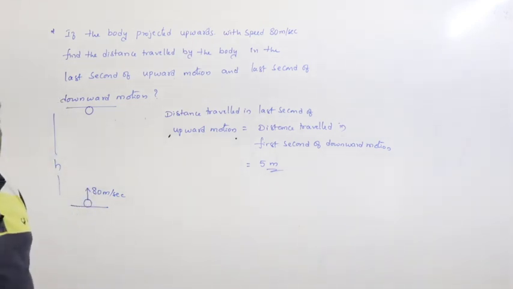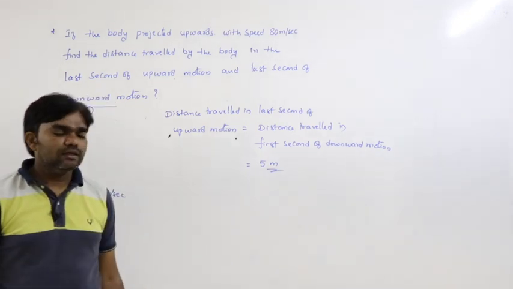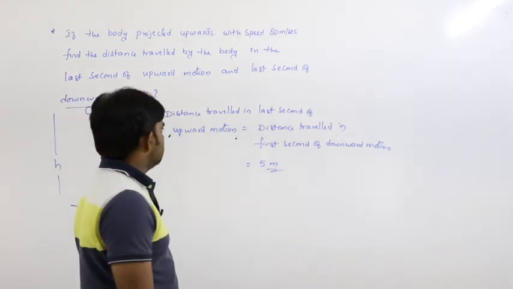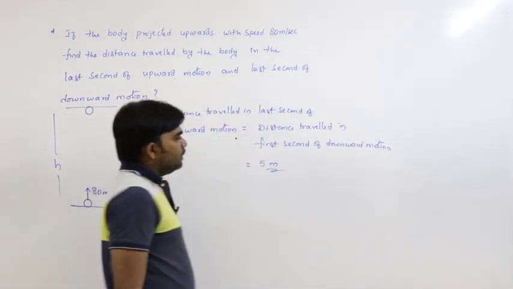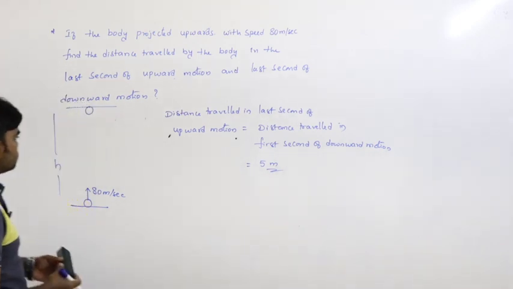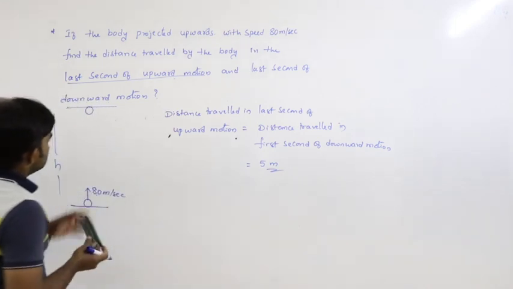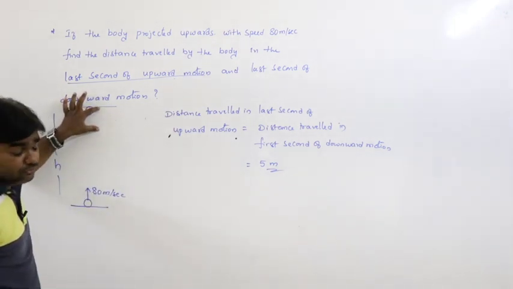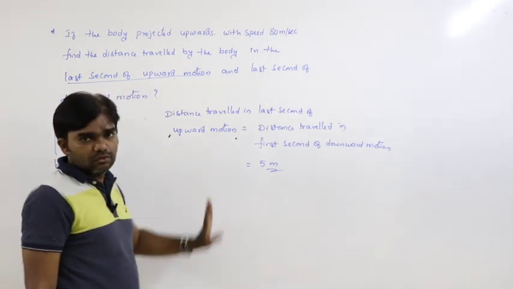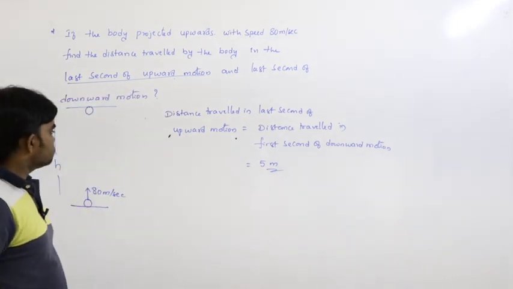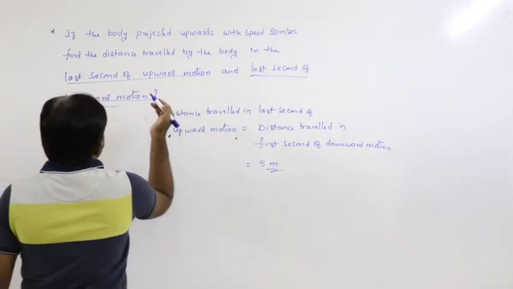If g is considered as 10, the distance is 5, or if g is considered as 9.8, the distance is 4.9. This is the condition. The distance travelled in the last second of upward motion must be equal to the distance travelled in the first second of downward motion. The first second of downward motion distance is 5 meters, no doubt about that.